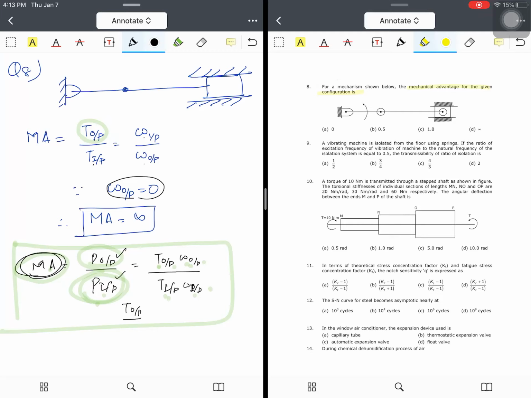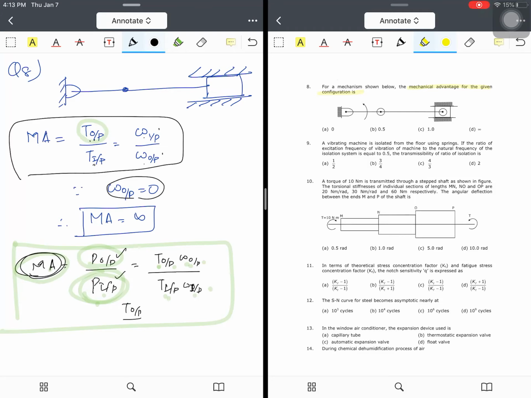So mechanical advantage for any machine is actually constant. You take any machine, the mechanical advantage is constant. That means we can establish a fact that mechanical advantage is equal to T output by T input, which is also equal to omega input by omega output.